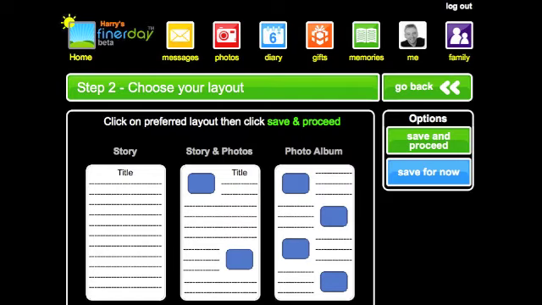Secondly, you will choose a layout. There are 3 types: a story without photos, a story with photos, or a photo album. You can see what each type looks like in the About Memories video.